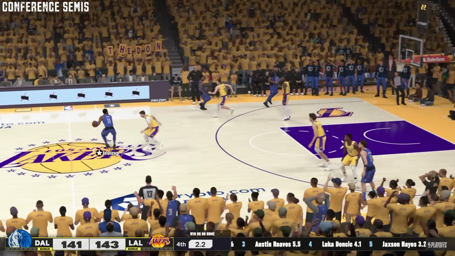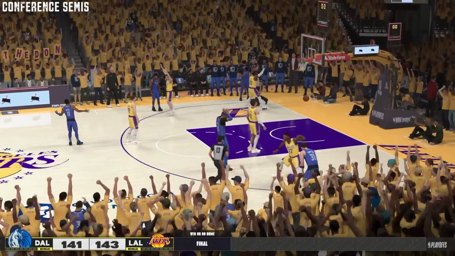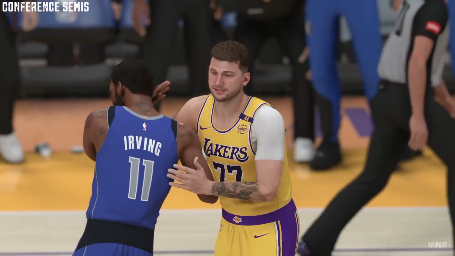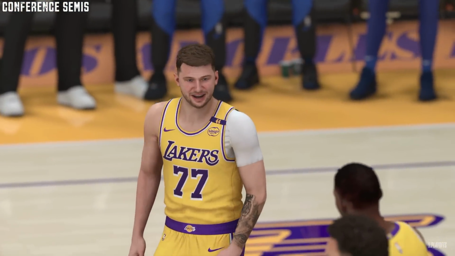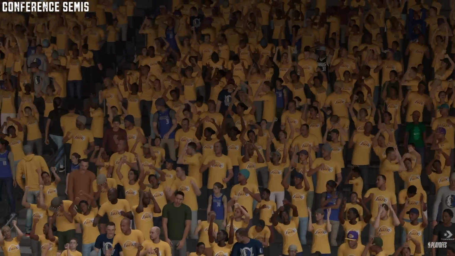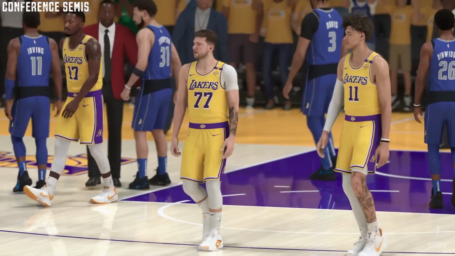Irving looking to win it or tie. Kyrie for the win. And it rims out. The Lakers beat the Mavericks in 7. Luka Doncic and LeBron James will head to the conference finals. What a spectacular finish to an amazing series in a grudge match between these two teams as the Mavericks go home.